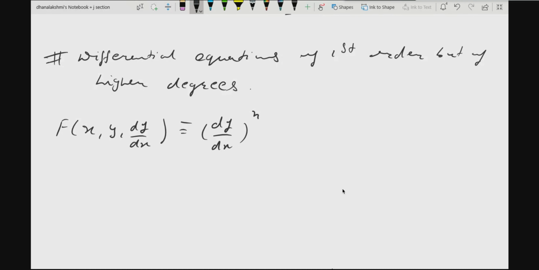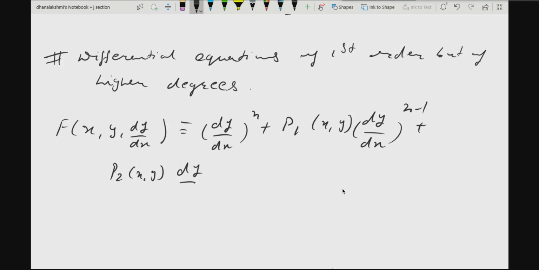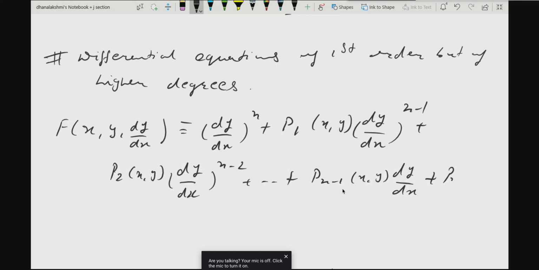whole to the power n plus some function in terms of x, y into dy by dx whole to the power n minus 1 and so on, plus the next term I will write as p2(x, y) dy by dx whole to the power n minus 2 and so on. Second last term will be pn minus 1, some function in terms of x, y, dy by dx, plus some function in terms of x, y equal to 0. So this is the most general form of first order nth degree differential equation.